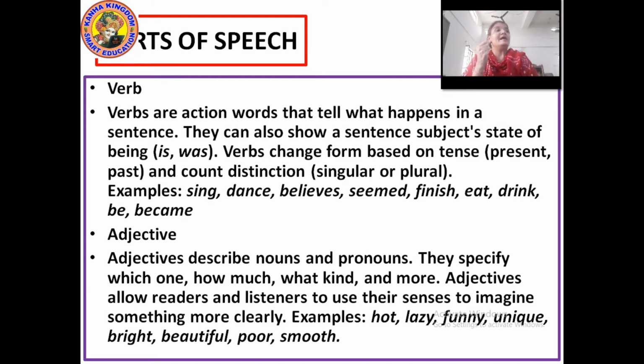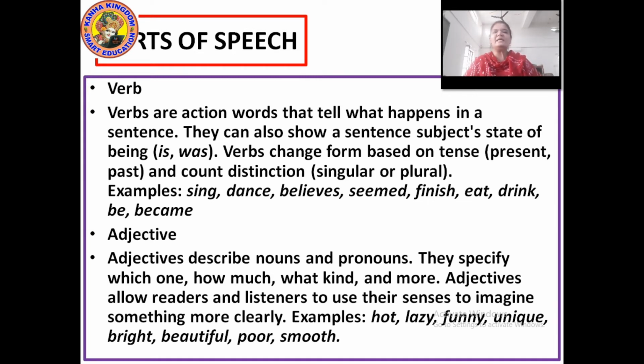Adjectives allow readers and listeners to use their senses to imagine something more clearly. If you want to specify your sentence more clearly, then you would use adjectives here. Like, what a hot day. "What a day" is a sentence. But if you want to specify the day, you would use the adjective hot here. What a hot day.